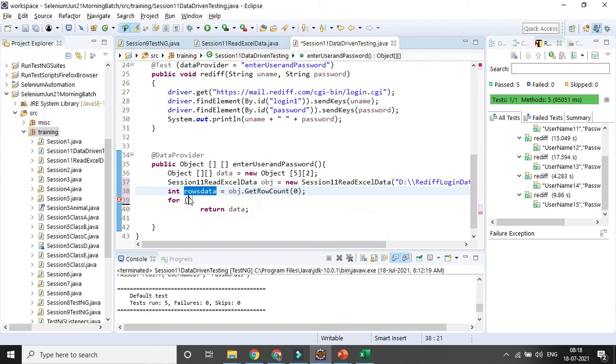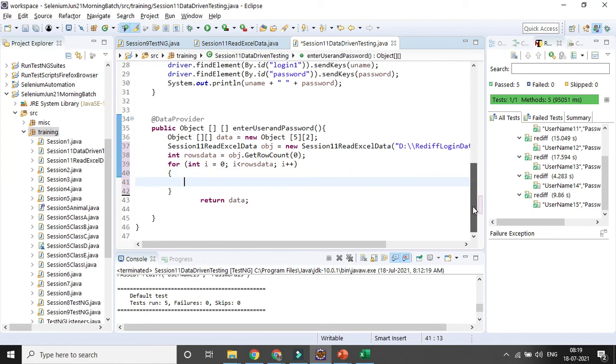So for int i equal to 0, i less than rowsData, how many rows of data are available. Because I am starting from 0, definitely I will be going less than that, not equal to, i plus plus. And here, as I am using a for loop, I will be reading the data with the variable. So what is my variable here? The variable is data, for that object I have created here.